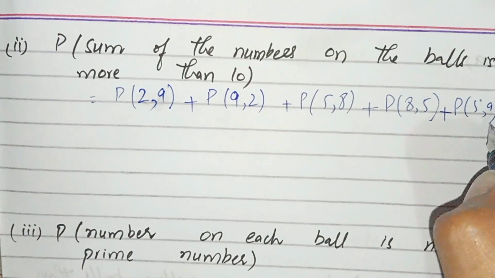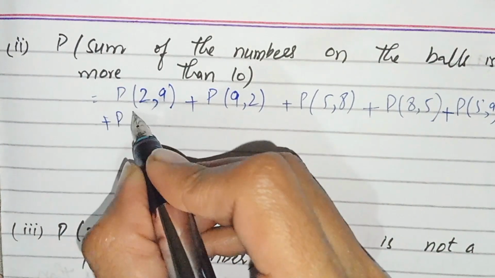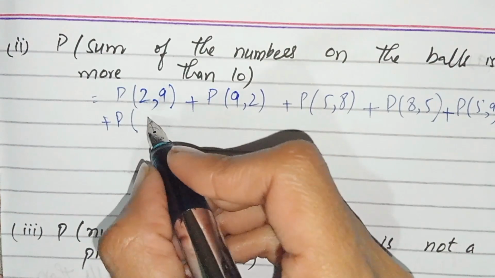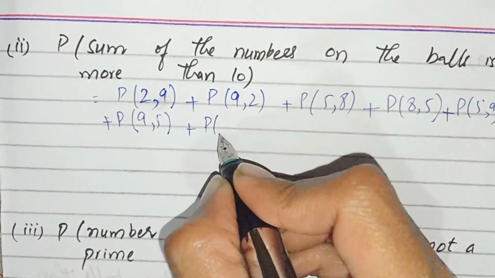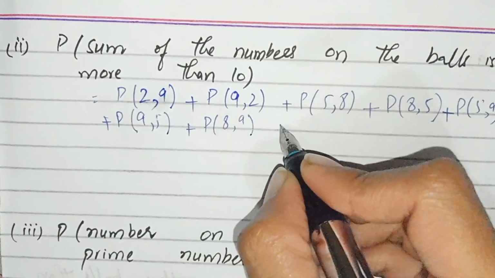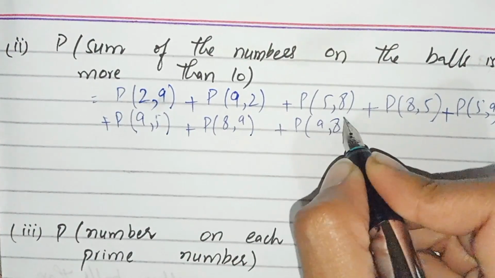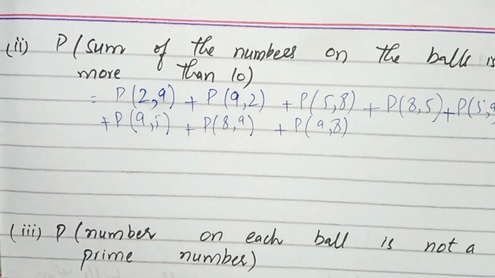Then 5 and 9, and 9 and 5. Then 8 and 9, and 9 and 8.